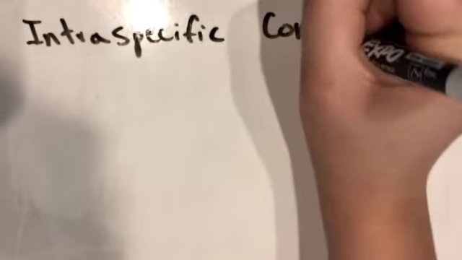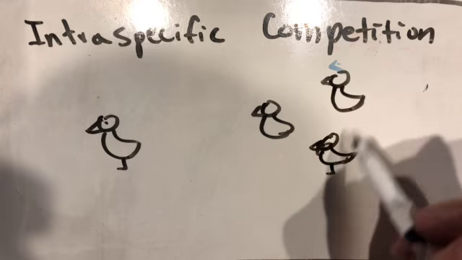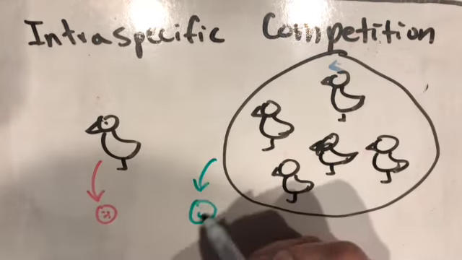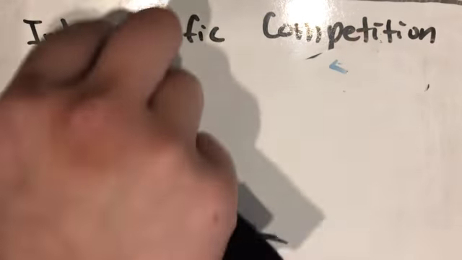Intraspecific competition is nearly inevitable because members of the same species have the same needs, so when resources are limited, they must compete. This type of competition may be harmful to the outcompeted individuals, but it is typically beneficial to the species as a whole because it leads to natural selection.